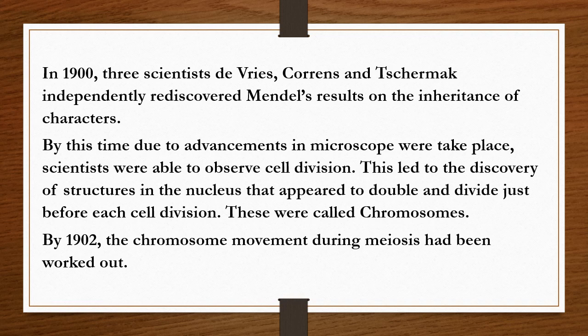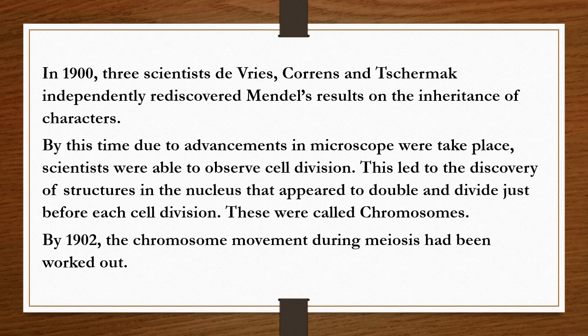Why were they rediscovered in 1900? Because by this time, due to the advancement in the microscope, scientists were able to observe cell division.